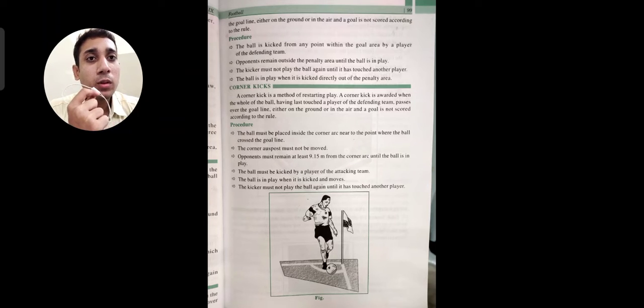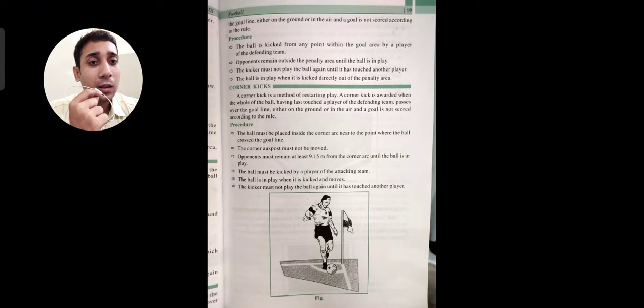So what is the procedure for the corner kick? The ball must be placed inside the corner arc near the point where the ball crossed the goal line. The corner flag post must not be moved. Opponents must remain at least 9.15 meters from the corner arc until the ball is in play. The ball must be kicked by a player of the attacking team, and the ball is in play when it is kicked and moves.